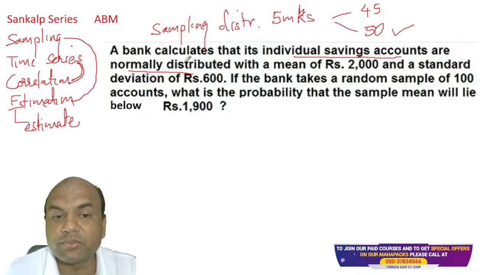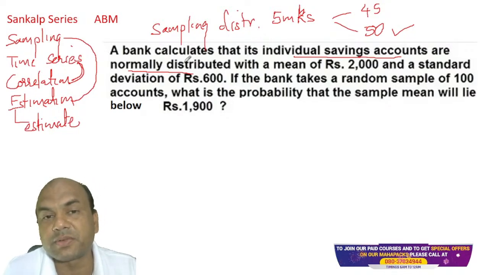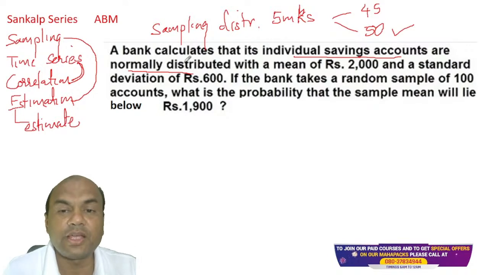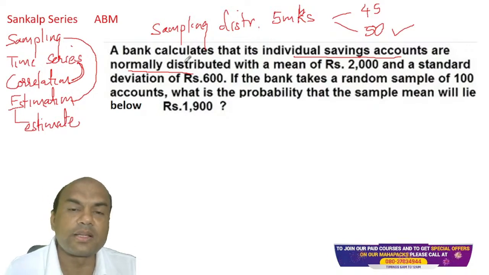Has it been given somewhere that the bank has 1 lakh savings accounts, 10,000 savings accounts, 5,000 savings accounts? Is it given like this? Nothing. Okay. So that's why we don't know how many savings accounts there are. So now look at this important part.